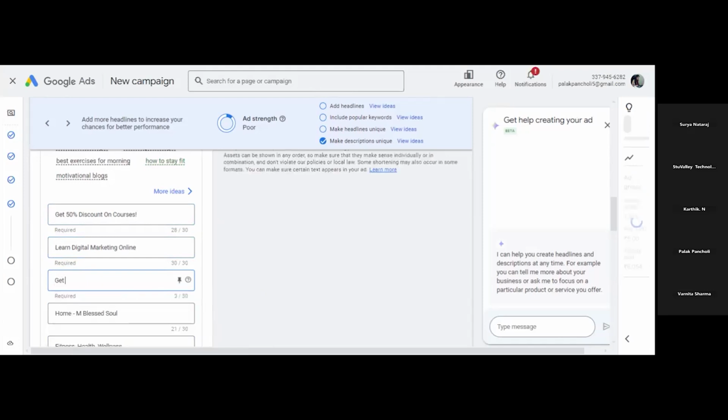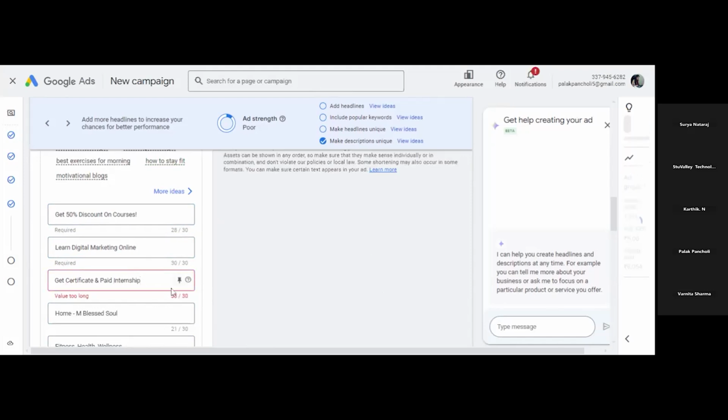And get certificate and paid internship.